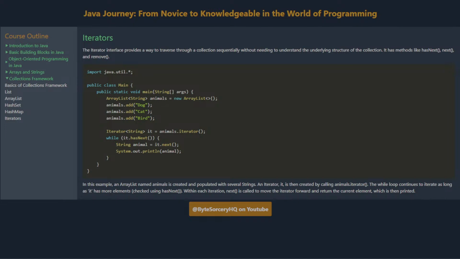In this example, an ArrayList named animals is created and populated with several strings. An iterator, it, is then created by calling animals.iterator. The while loop continues to iterate as long as it has more elements, checked using hasNext. Within each iteration, next is called to move the iterator forward and return the current element, which is then printed.